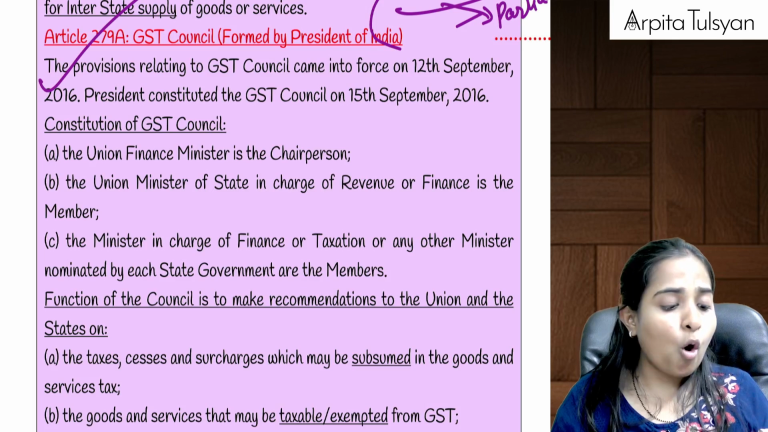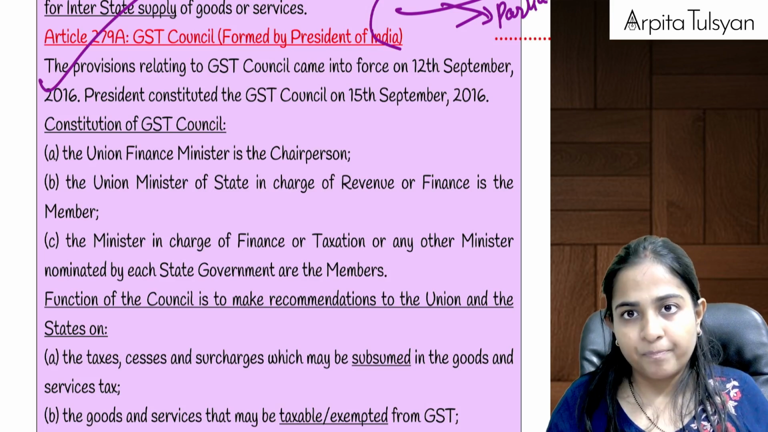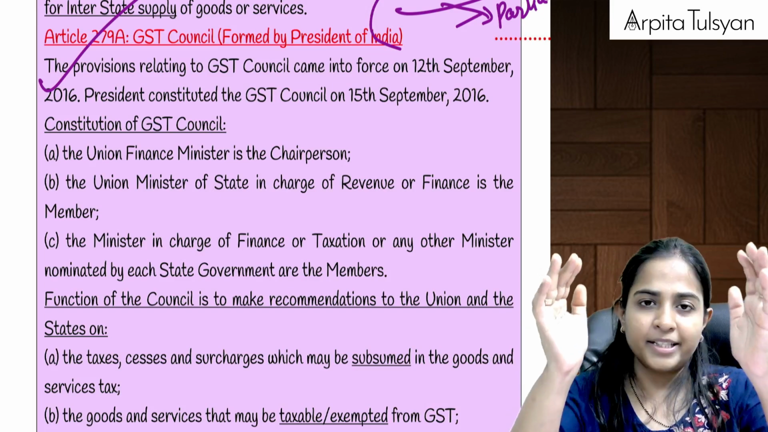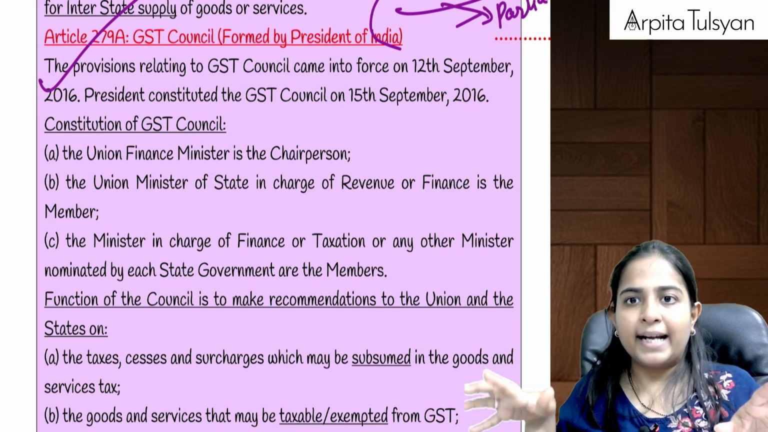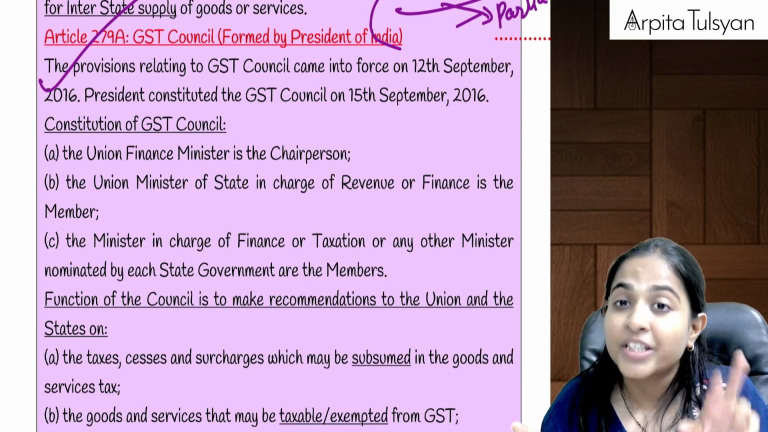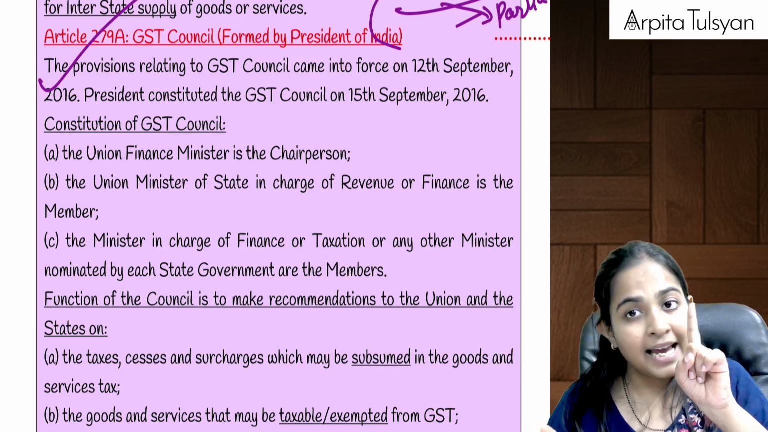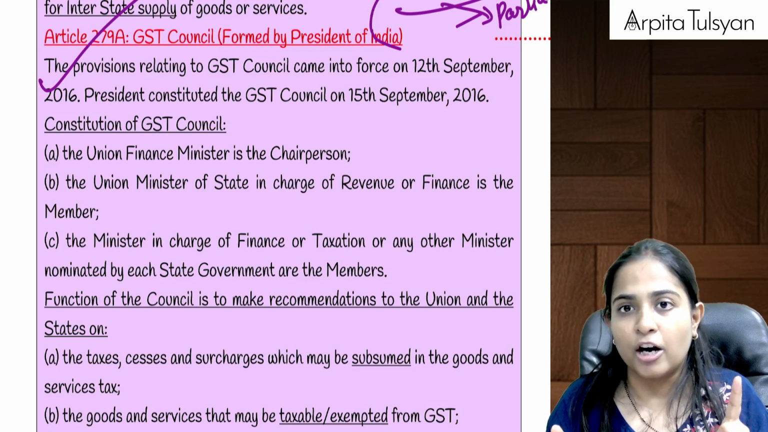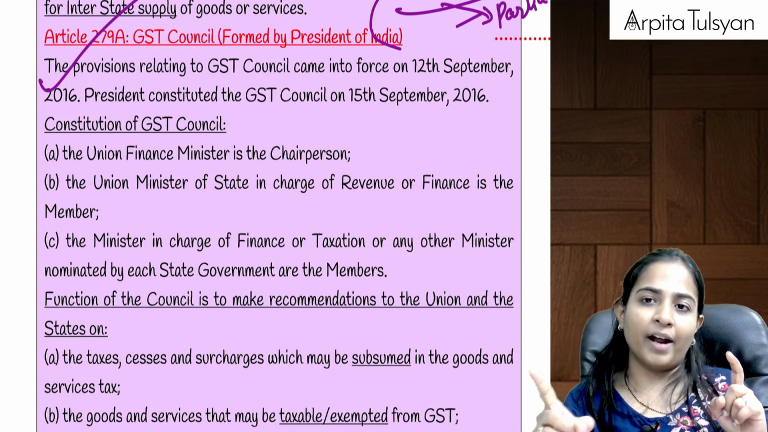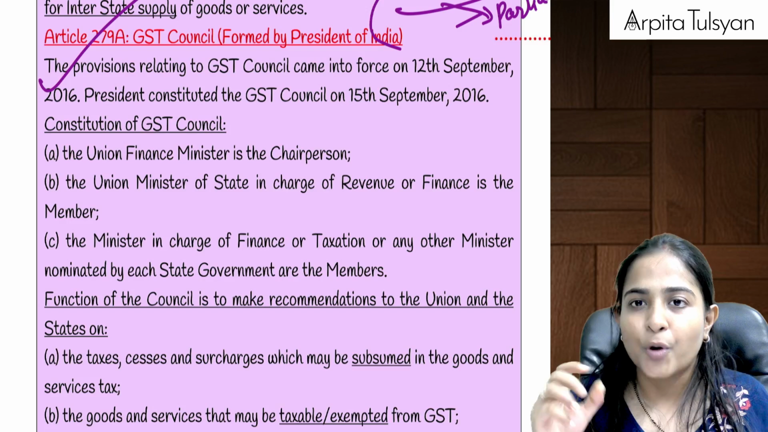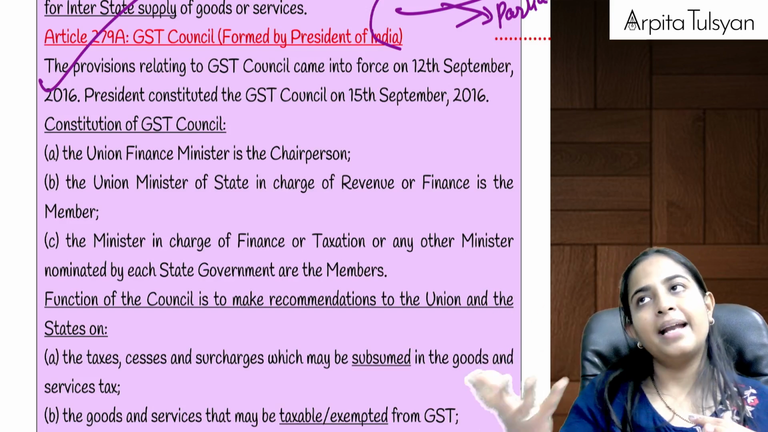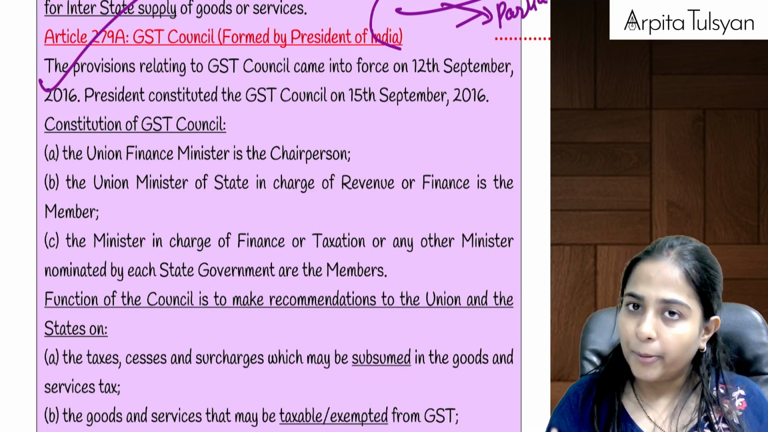Now, who all will come and sit in the GST Council? The chairperson is the Honorable Finance Minister of the country. Then there will be 2 categories of members. First, from the central government, the Union Minister of State who is in charge of revenue or finance. And then from every state, we will take one minister who is in charge of finance or taxation. So we are going to have people from the central government and from the state governments.